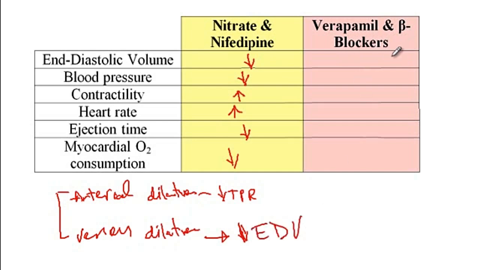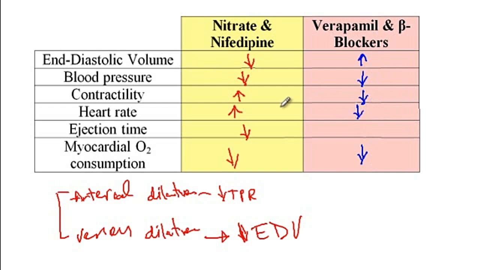And then with the verapamil and beta blockers, they would directly act on the heart to decrease contractility and the heart rate, as a consequence of which there would be decreased myocardial oxygen consumption and decreased blood pressure. Now, because of the decreased heart rate, there is more time for the heart to be filled with the blood, and thus end diastolic volume will be increased.